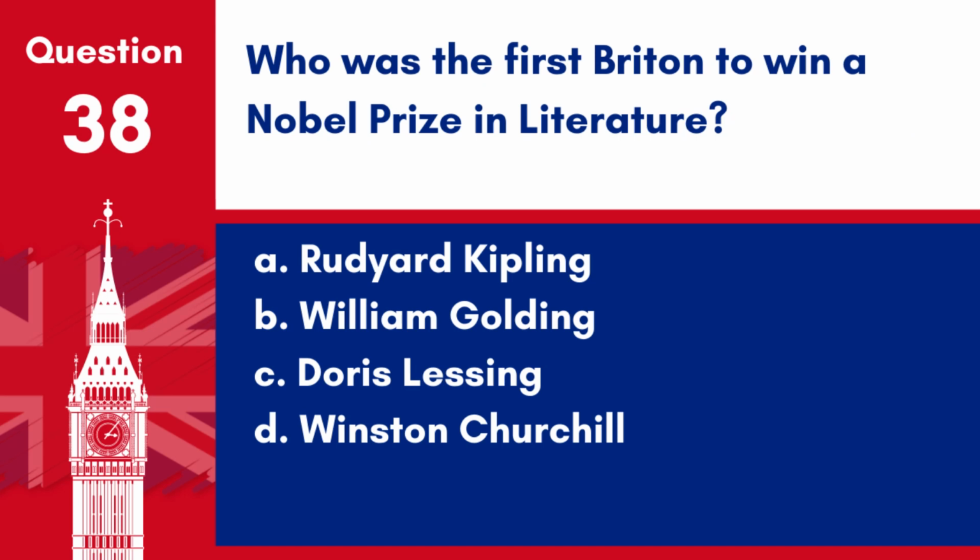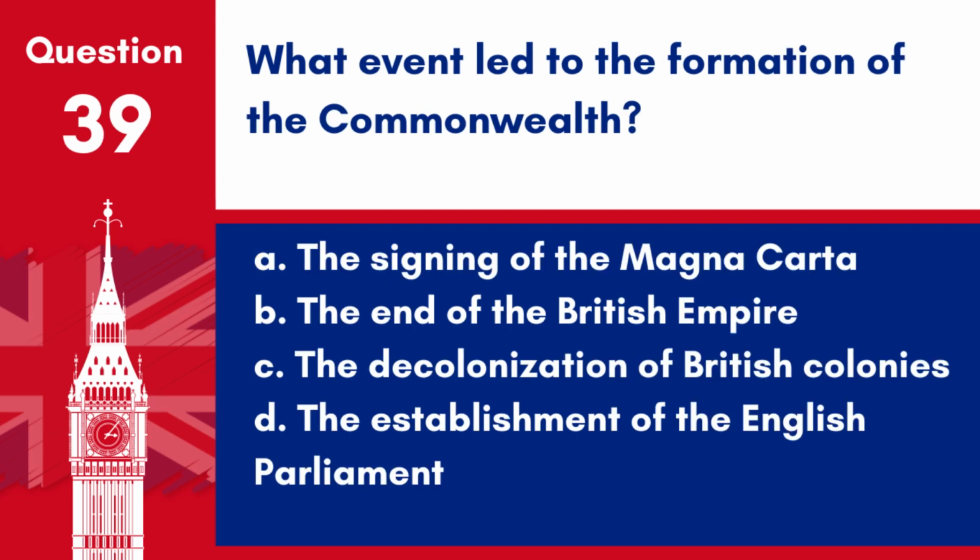Question 38. Who was the first Briton to win a Nobel Prize in Literature? A. Rudyard Kipling. B. William Golding. C. Doris Lessing. D. Winston Churchill. Answer A. Rudyard Kipling. Kipling, known for works such as The Jungle Book, was awarded the Nobel Prize in Literature in 1907.